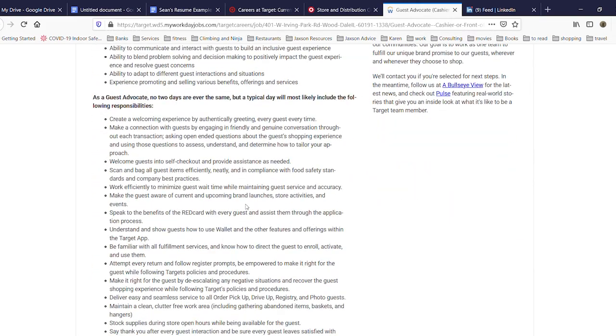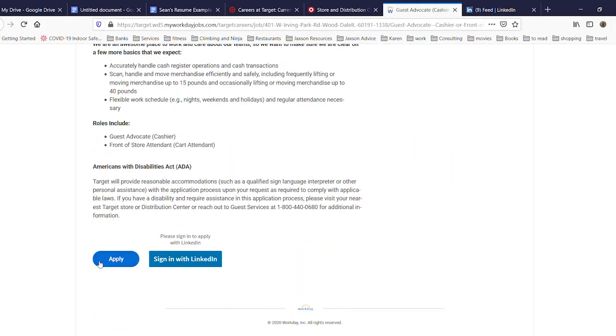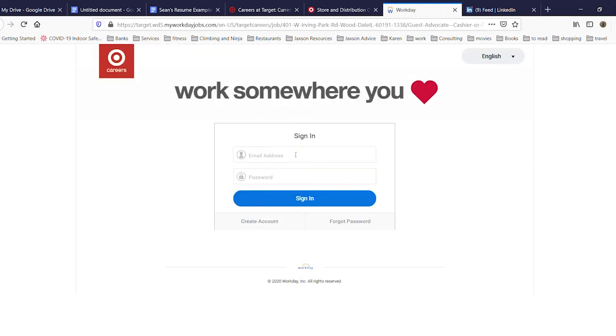Now, as I scroll down, it has more descriptions. And again, they have the sign in with LinkedIn and apply. I will click apply. And now they want us to create an account. And this is what I wanted to go through this process with to show you. This confuses a lot of patrons that I've worked with.